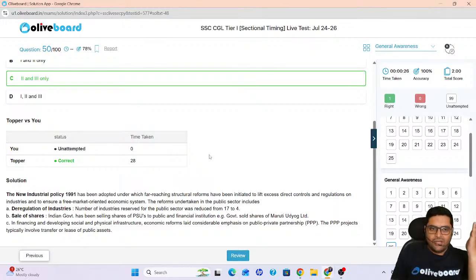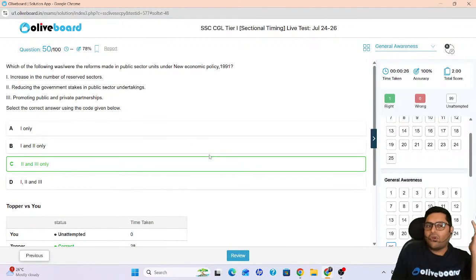Am I right? So friends, this was all about this time's mock, GS section, GK section. Very interesting test, I would like to say. Please try it. Please revise the tests and please never leave hope. Keep fighting. You know, efforts never go waste. You might score good in one test, you might score bad in another test. Pretty fine. No issues, but never give up.